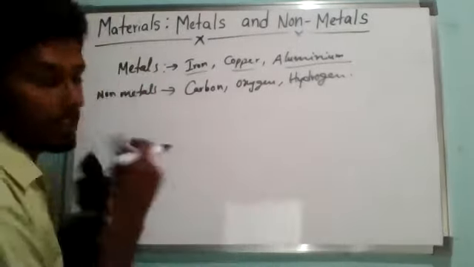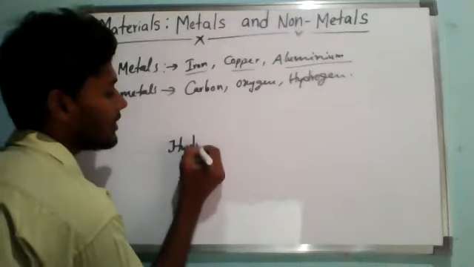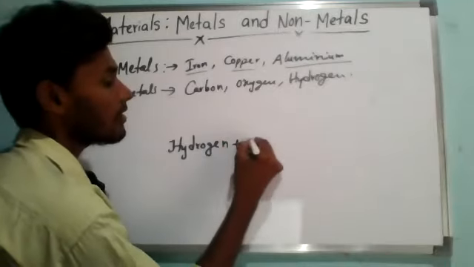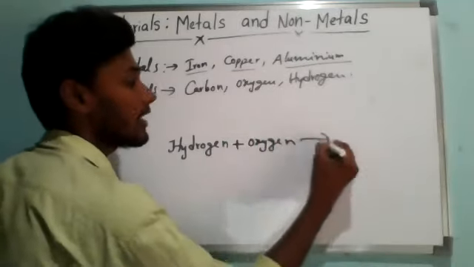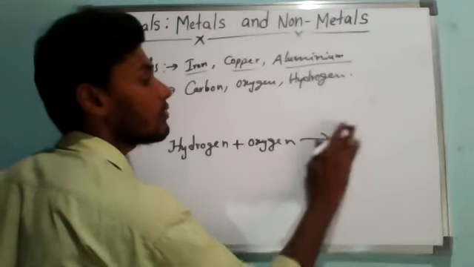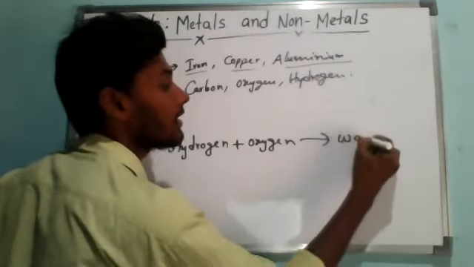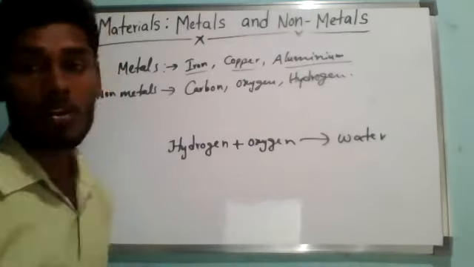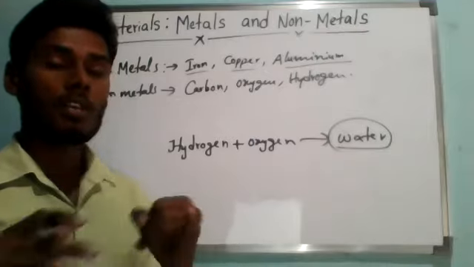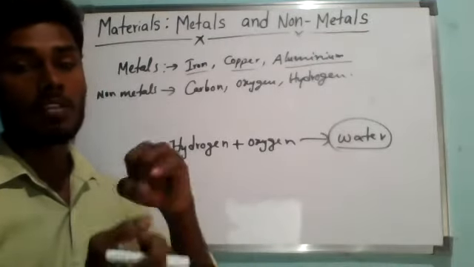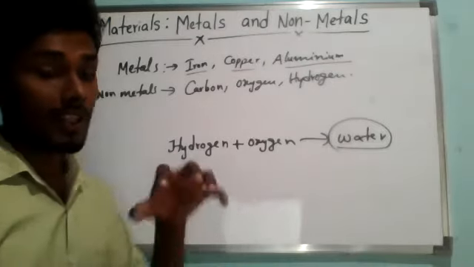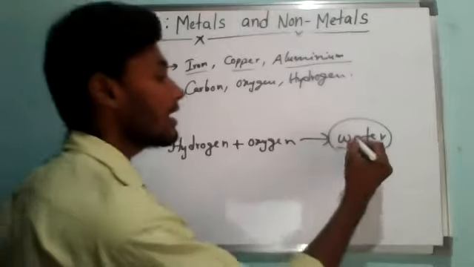For your convenience, I will write hydrogen. Hydrogen is a non-metal gas. Unlike that, when oxygen also combines, we get a compound called water. Water is the most essential substance for the survival of any kind of living organism. Here, this is called a compound. Different elements combine chemically by the action of heat, light, or electricity and form new substances. Those chemically formed new substances are called compounds.